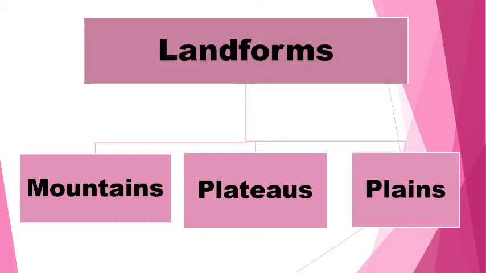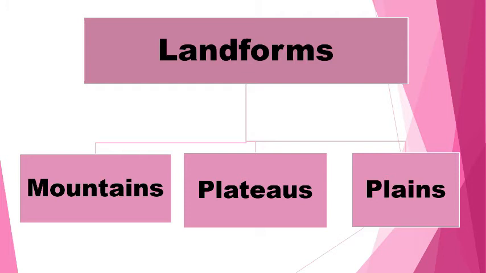Landforms. Let us now understand about landforms. The surface of the earth is not the same everywhere. Some parts are elevated, some rugged, and others flat. In other words, the earth's surface has different types of landforms.